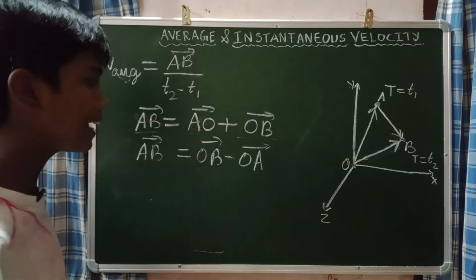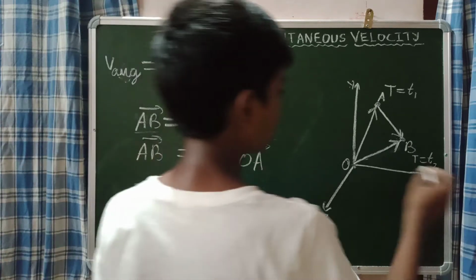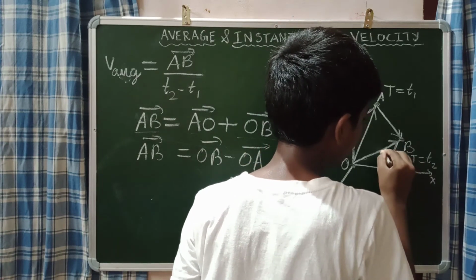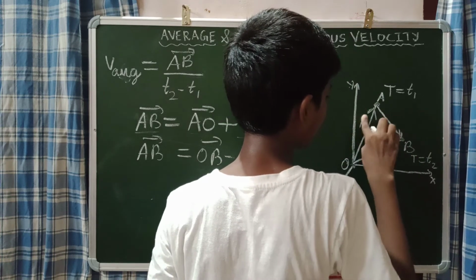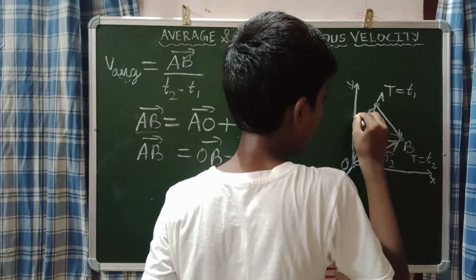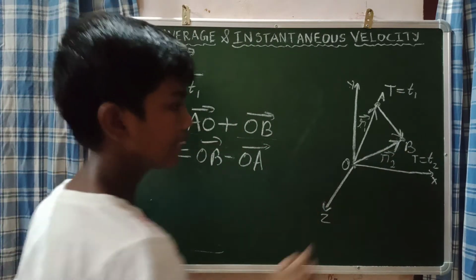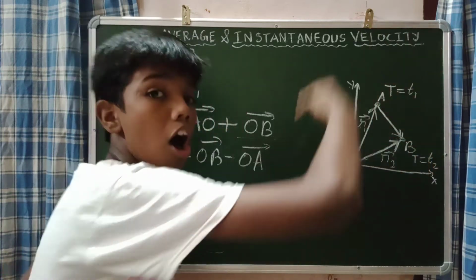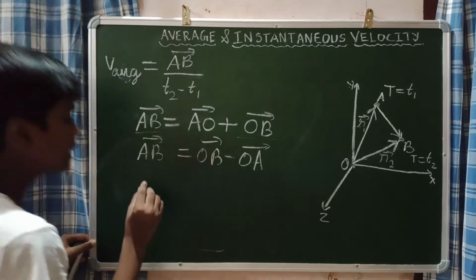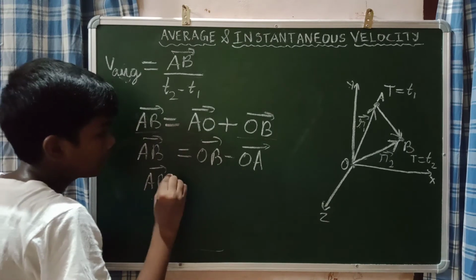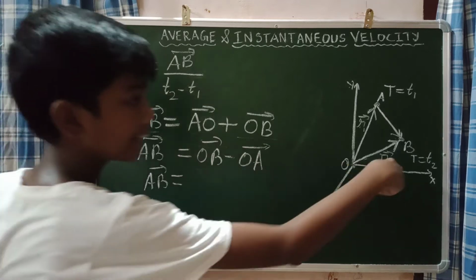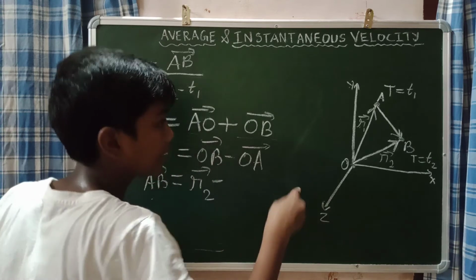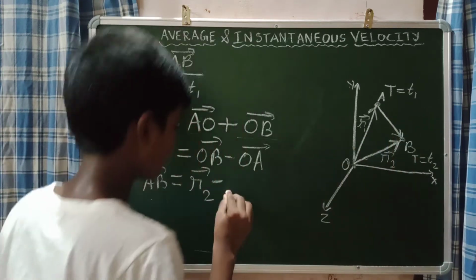Now let me say that this OB vector is R2 vector and this OA vector is R1 vector. This OA vector is R1 vector and the OB vector is R2 vector. Okay. Now what you can say, this AB vector is equal to this OB vector. OB vector is what? This R2 vector. So R2 vector minus this OA vector. OA vector is what? R1 vector.